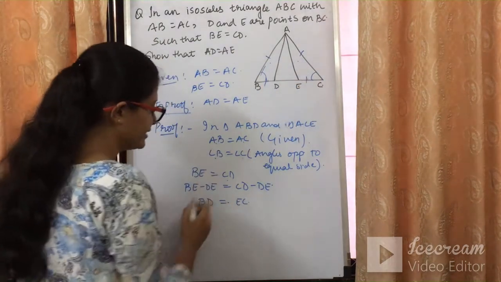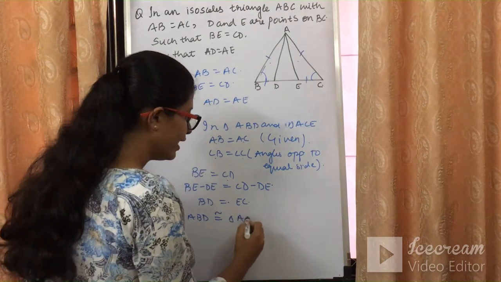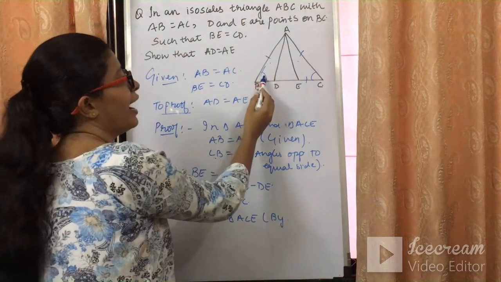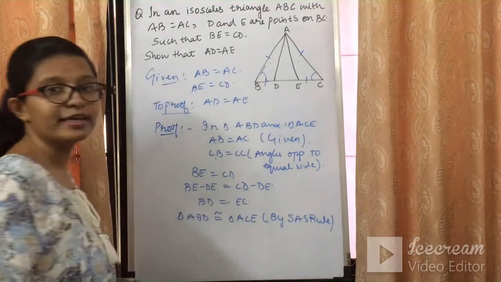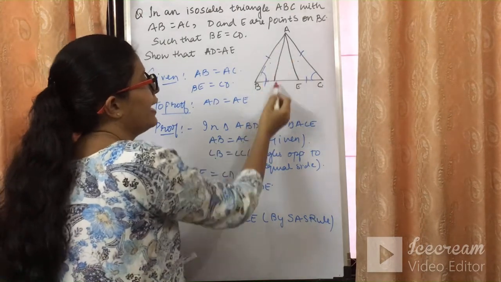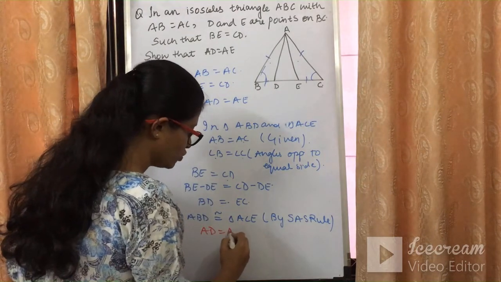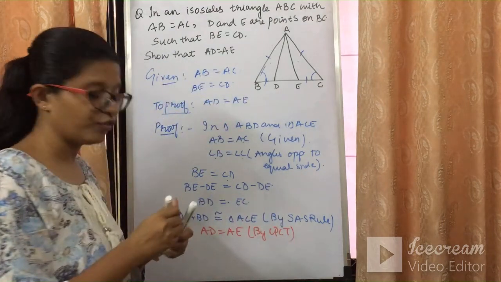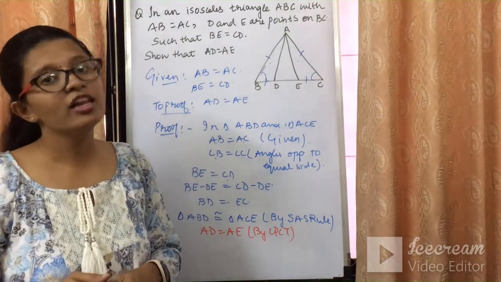So from this I can say that triangle ABD is congruent to triangle ACE by which rule? Side angle side. So by the SAS rule, both triangles are congruent. If both triangles are congruent, then we can say that AD is equal to AE by CPCT. This is what we had to prove. AD is equal to AE by CPCT. So this is nothing but what we need to prove. If triangles are congruent, their corresponding sides and angles become equal.